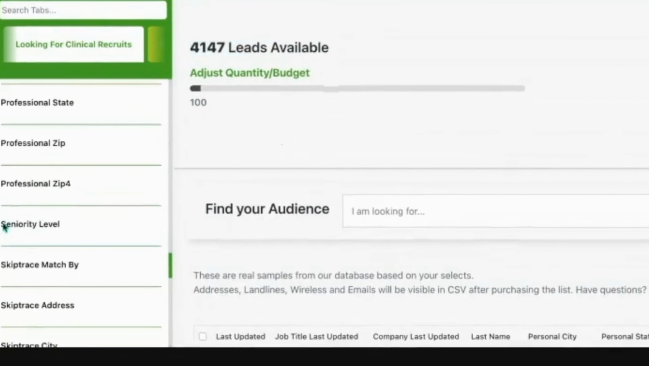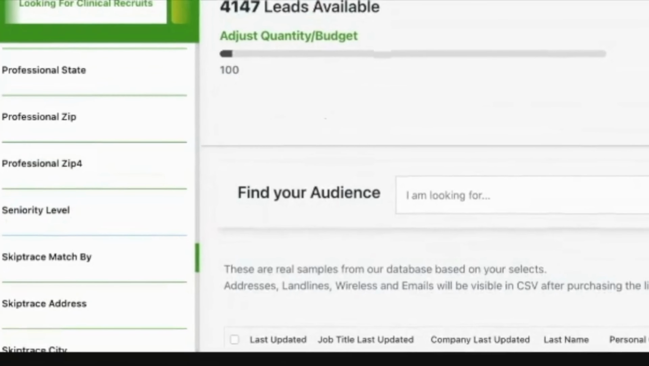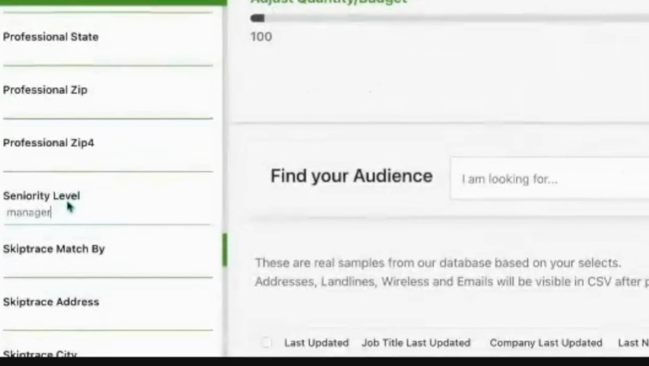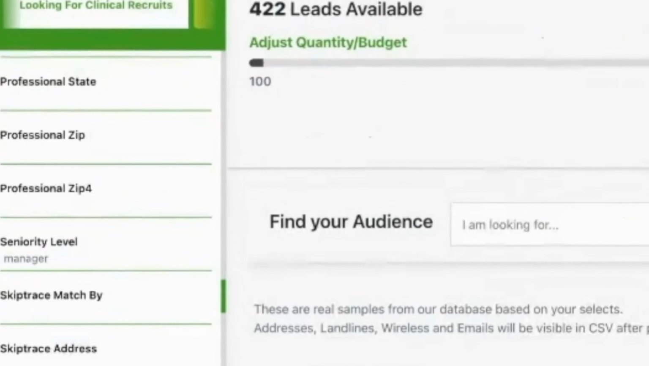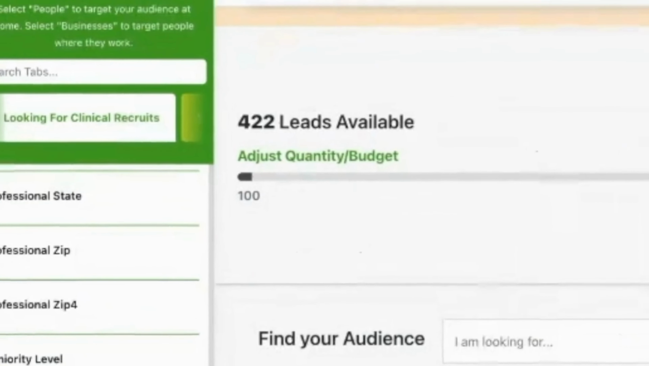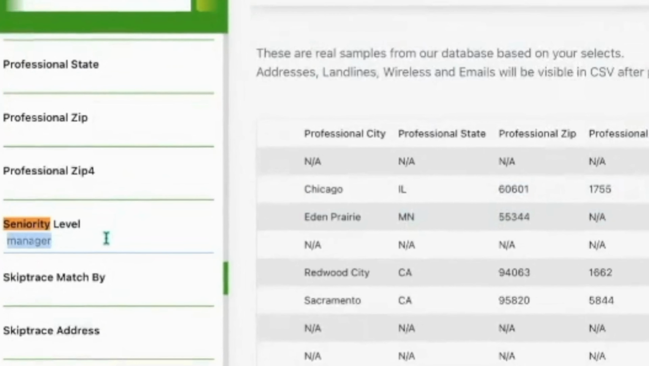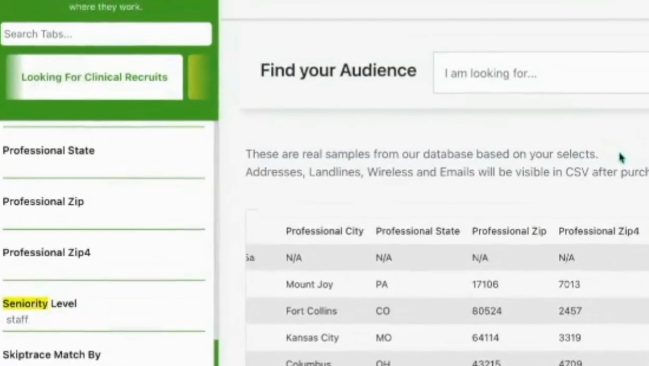So we have, for instance, seniority level. We have staff, we have managers. Maybe because we're recruiting, I'll just say we're looking for a manager because we want to hire a director. So now out of this batch of data, there is 422 people in this category. So we have all the managers listed right here. And then if we wanted to go off, maybe we want to change that to staff because we're looking to hire a manager, we now have nearly 3,000.